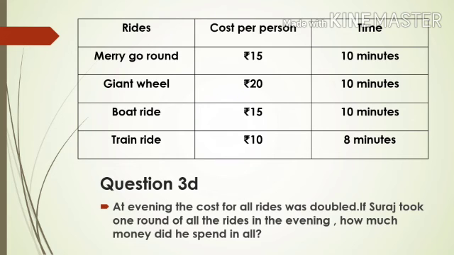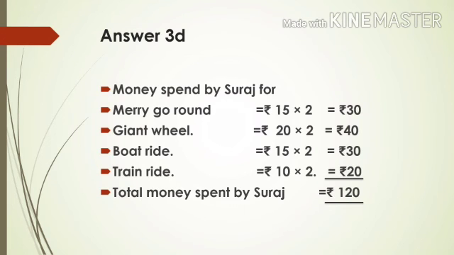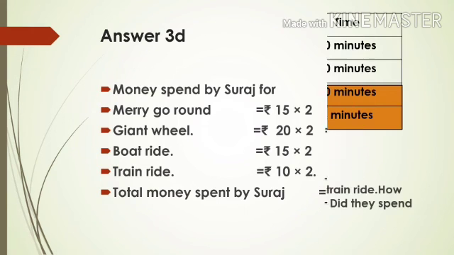So in order to find how much Suraj spent, you have to multiply each ride's cost by 2 and add everything, so that you come to know how much Suraj has to pay to enjoy all the rides. Here is the answer. For merry-go-round, he has to pay 30 rupees. For giant wheel, 20 into 2, 40 rupees. For boat ride, for 1 person it is 15, so multiply by 2, it is doubled, so 30 rupees. For train ride, he has to pay 20 rupees. So the total amount, if you add everything, Suraj has to pay 120 rupees.